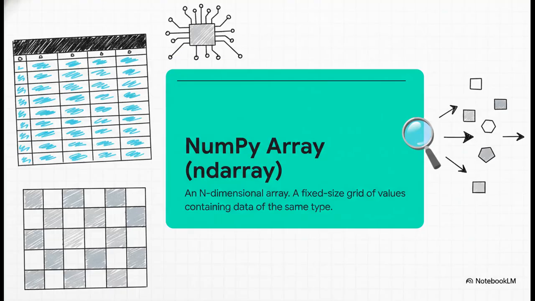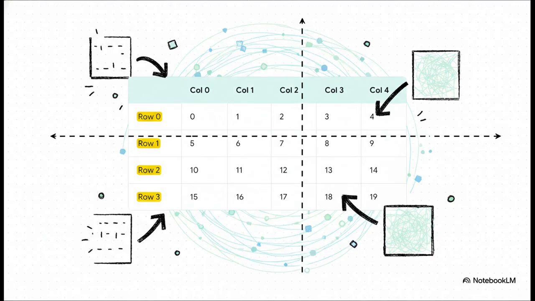So first things first, what is a NumPy array? The official name is an ndarray, which is just short for n-dimensional array. The easiest way to picture it is as a grid of values. Think of a spreadsheet, a checkerboard, a tic-tac-toe board. And that one key rule we just talked about is everything here: all the values inside that grid have to be the exact same data type. Let's make this real.